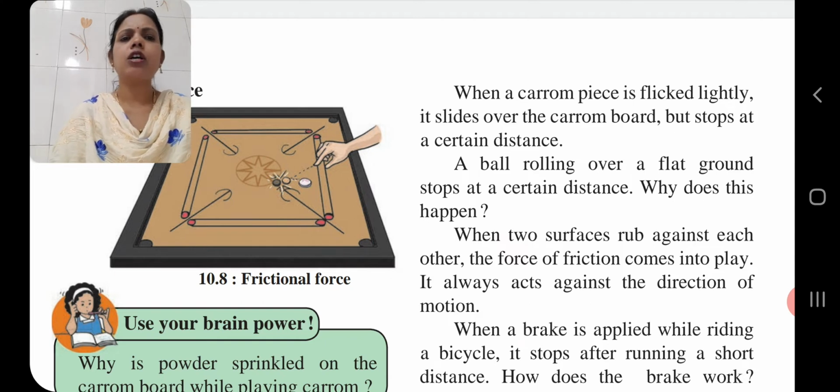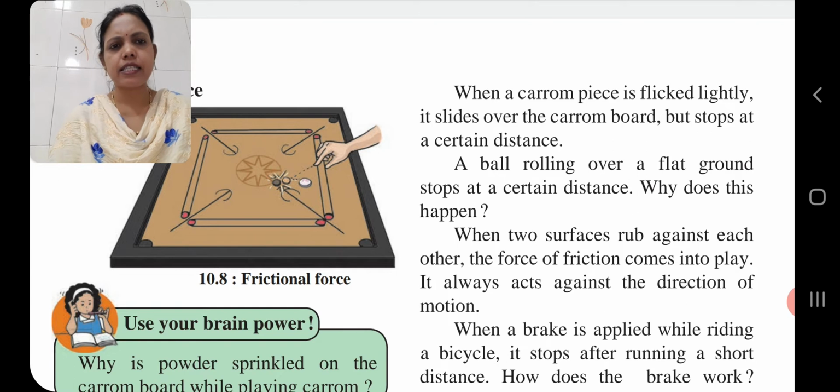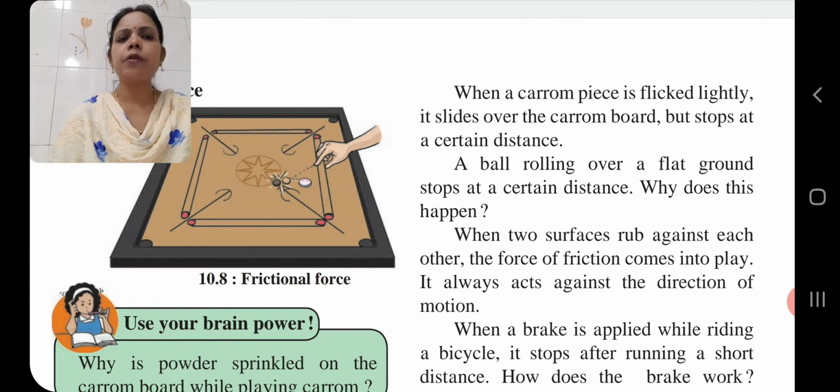So children, when two surfaces rub against each other, in between both, the force of friction comes into play. It always acts against the direction of motion.